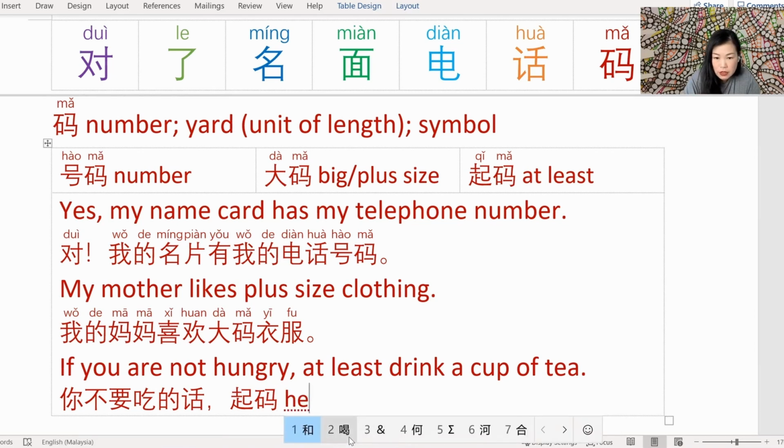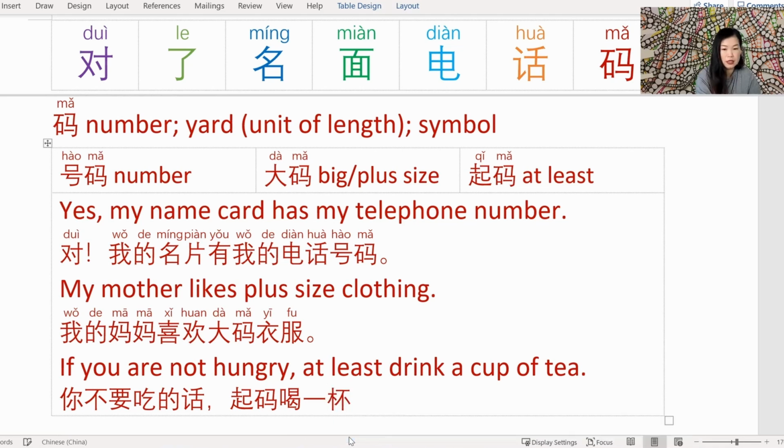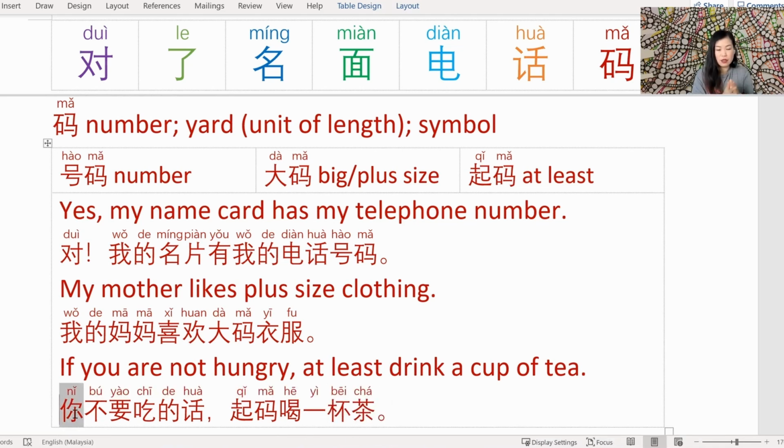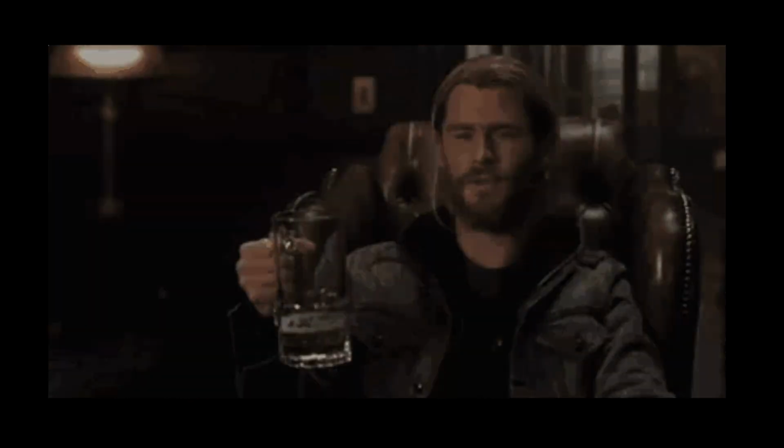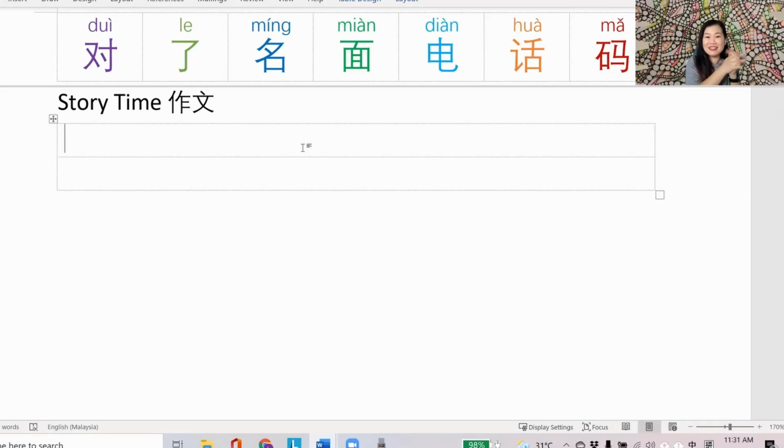喝 drink, 是那个喝. A cup, so 一杯. Tea, 茶. Hang on, let's read that back. 你不要吃的话，起码喝一杯茶。I think that sounds pretty good. I'm getting the hang of 的话 and 起码。你不要吃的话，起码喝一杯茶。Congratulations if you made it this far. That's 7 new characters and well, more than 21 new words because we learn how to use le. Now the fun part begins. We're going to do story time.